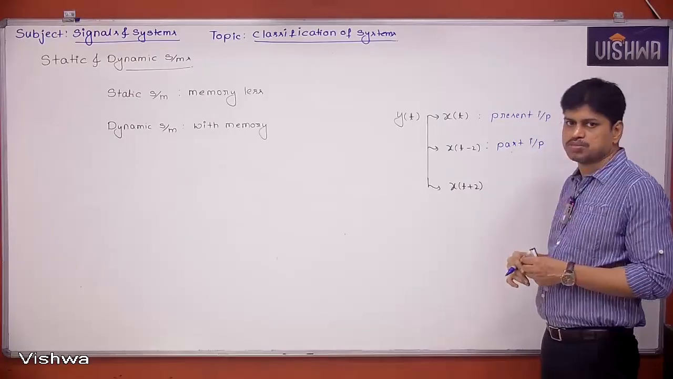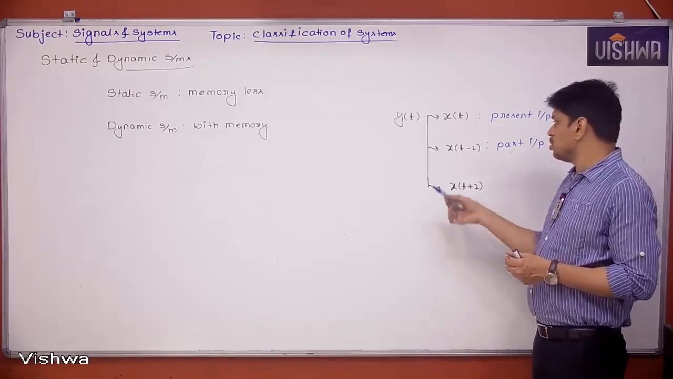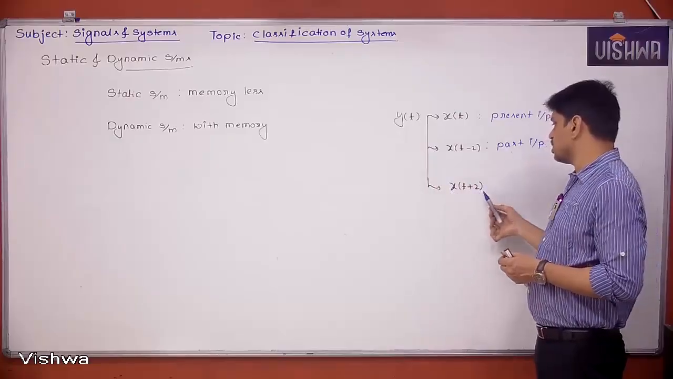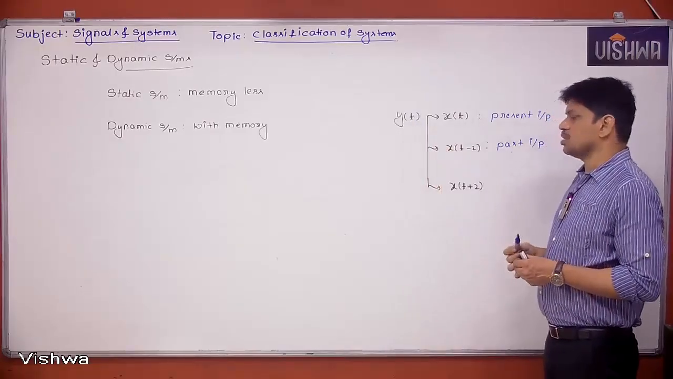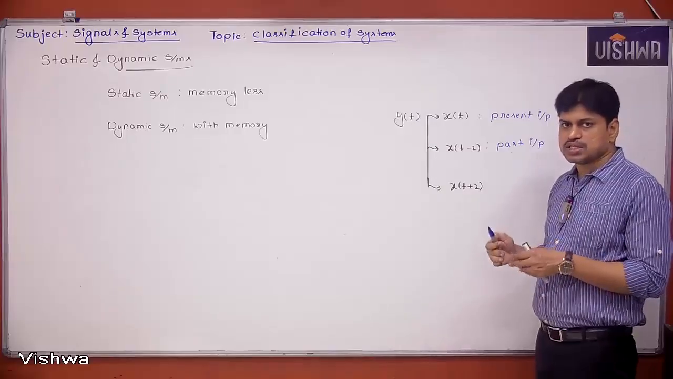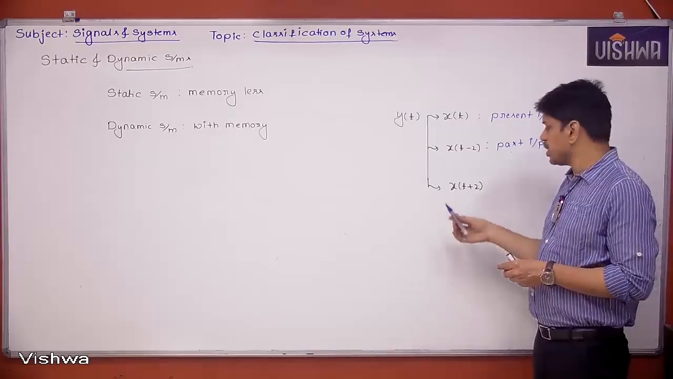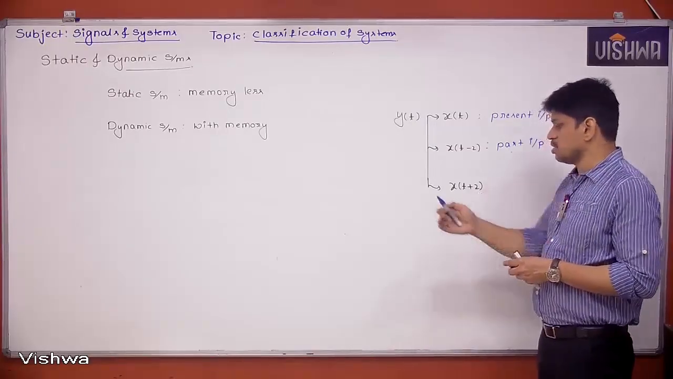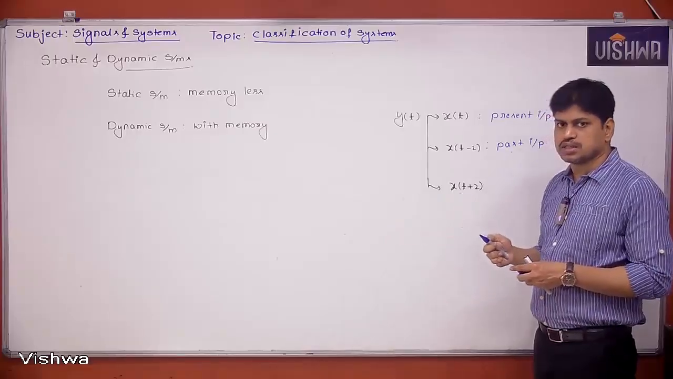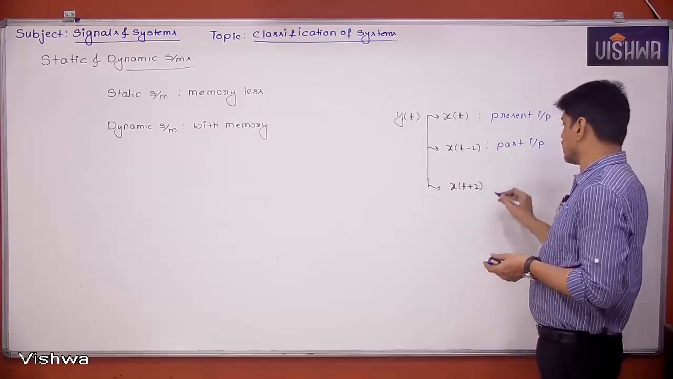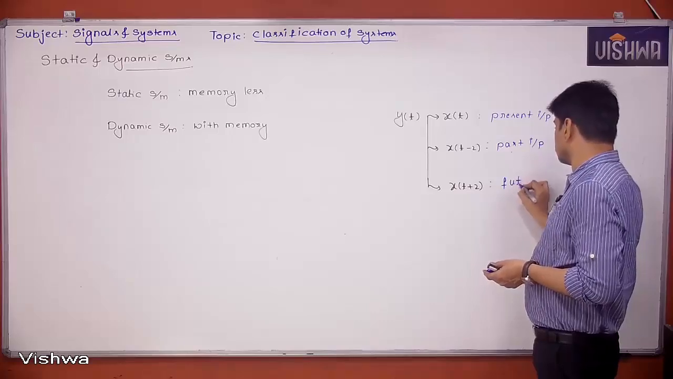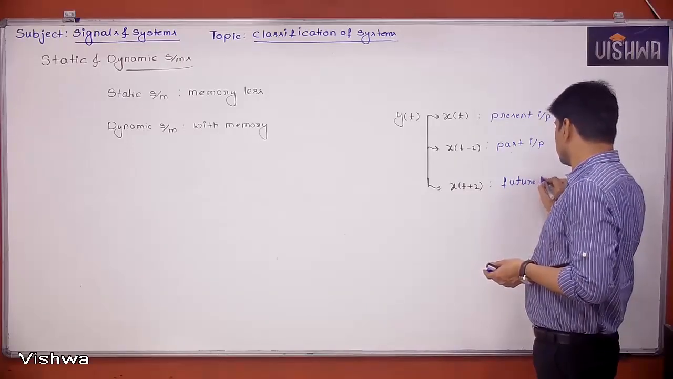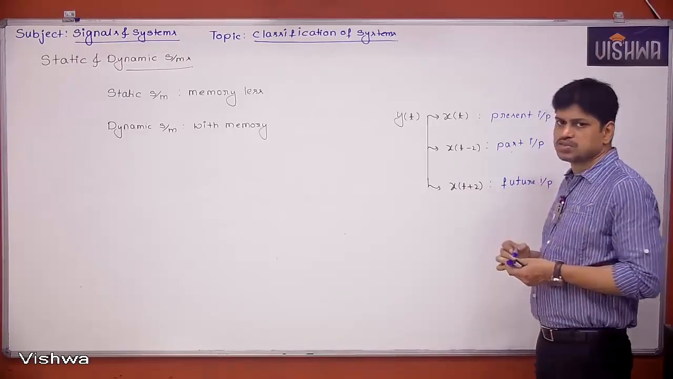Next, to find y of t with x of t plus 2: if I want y of 0, the output at 0 seconds, then the input I have to see is at 2 seconds. For 0 seconds, 2 seconds is the future value. So this is the future input.